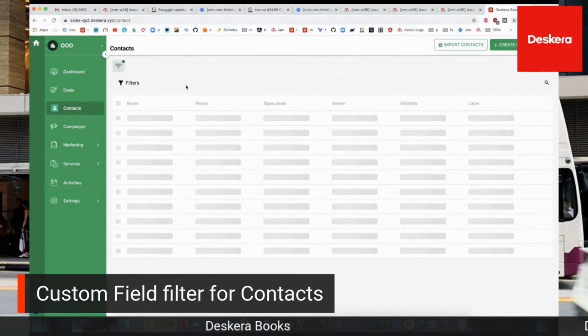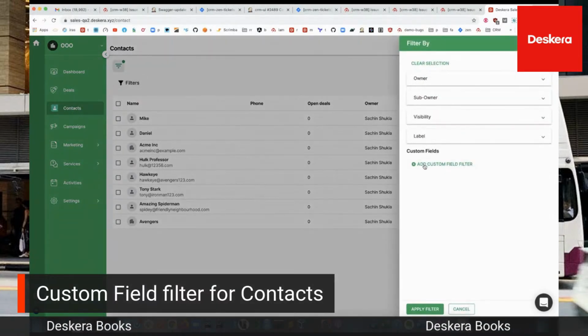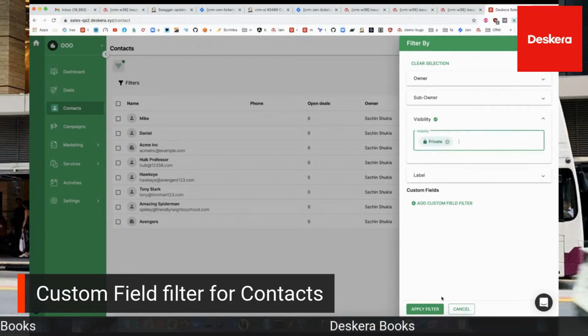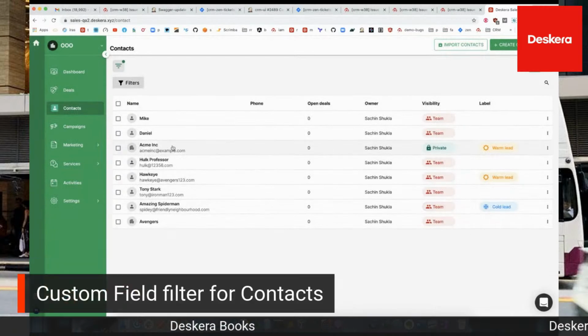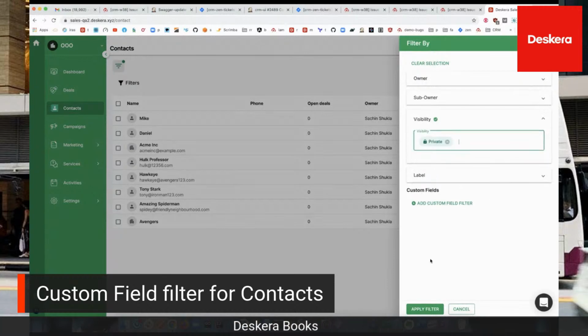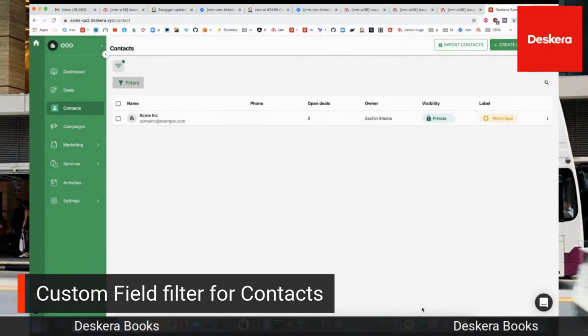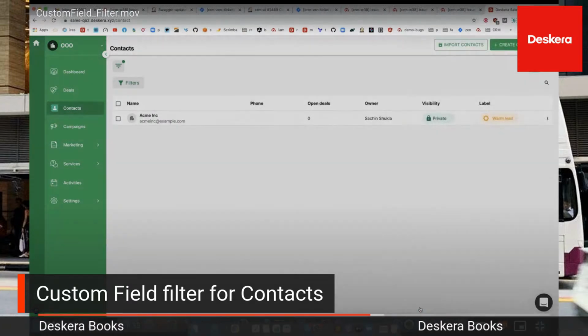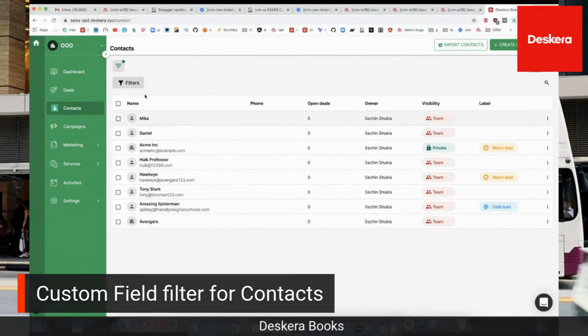And then if you click on contacts, you can click on the filters. Then you can add custom field filters here. You can also click on visibility, and then you can add visibility, for example, private, team, or everyone. You can see here, private is Acme Inc. So you click on visibility, click private, apply filter, and then you can see Acme Inc. shows here. Then you can go back to the filters, and you can clear the section. Then all the filters will show accordingly.